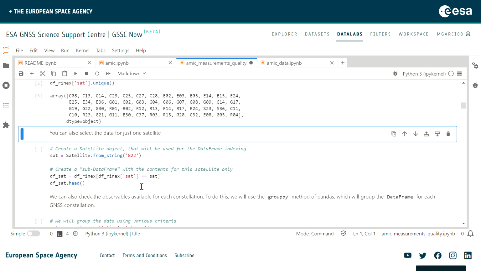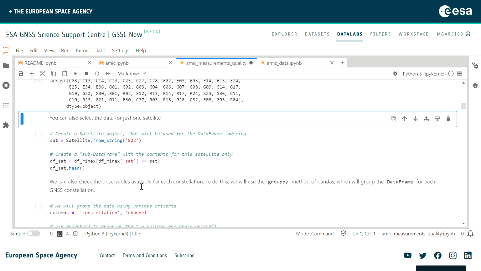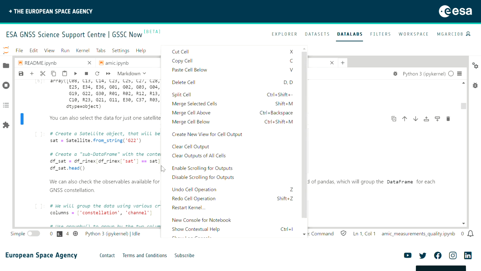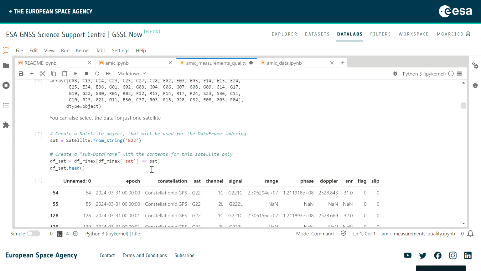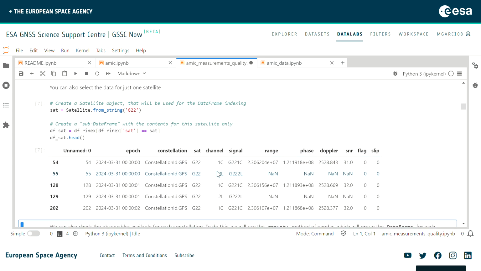Another thing that we can do is create a satellite object and then filter the data frame for a specific satellite that we are interested in. For instance, in this case, we just filter for GPS 22. This will include all the channels for that specific satellite, as you can see here in the table.